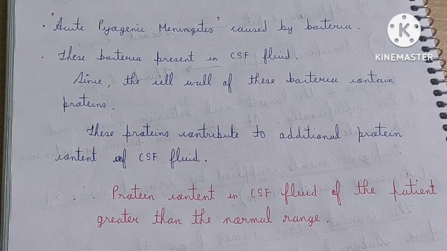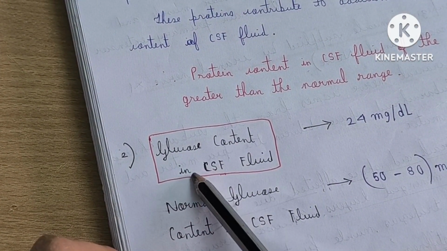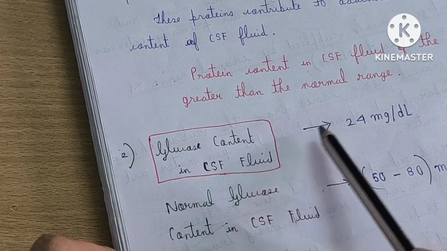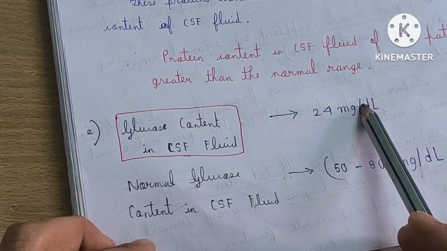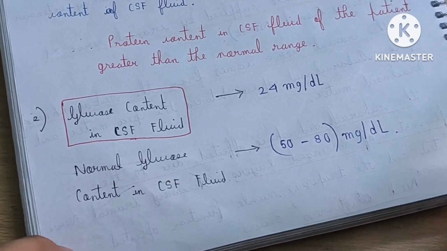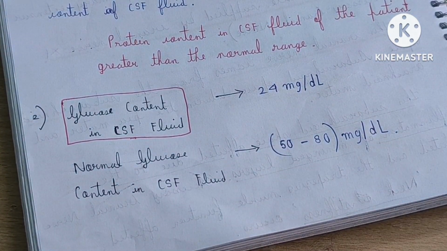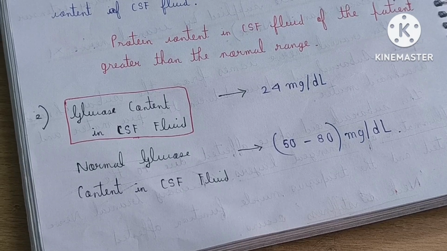Now I am also going to discuss the abnormal glucose content. The glucose content in the CSF of the patient is 24 milligram per deciliter, but the normal glucose content in CSF is 50 to 80 milligram per deciliter. So you can notice that a reduction has occurred.